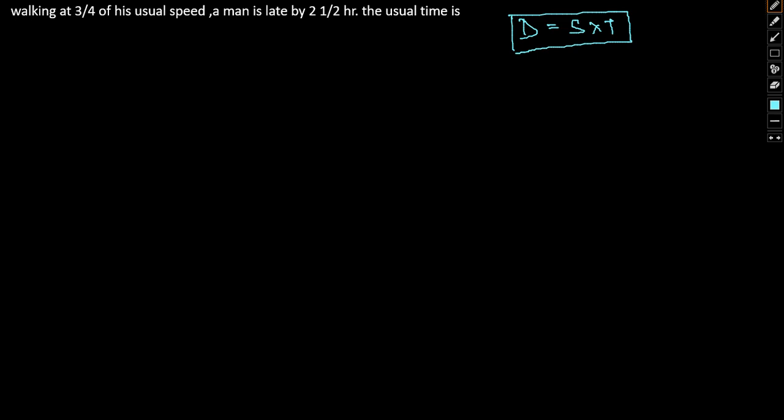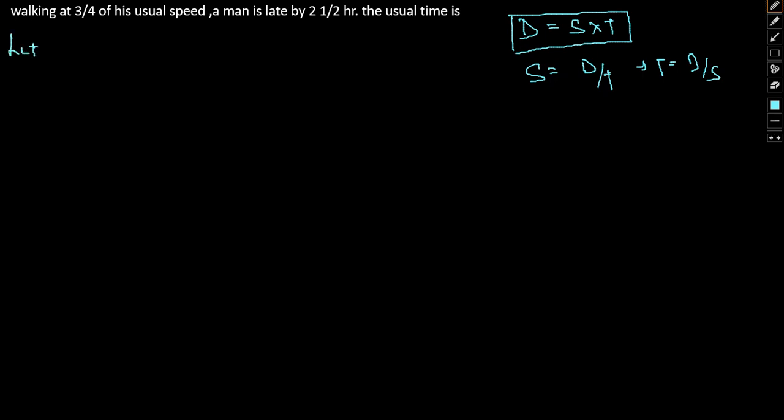So this is the entire concept that we'll be using, and simply the derivative of the same would be distance equal to speed times time, speed equal to distance by time, and time equal to distance by speed. So we'll use the same. So here we are talking about the time.